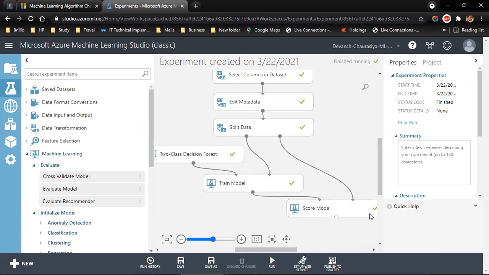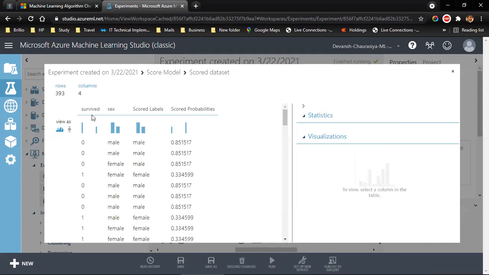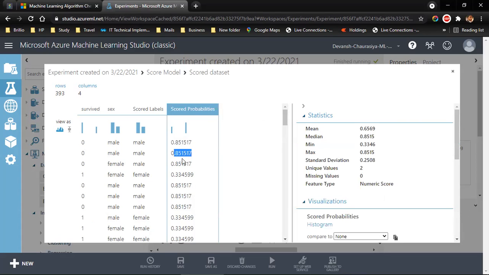Right click, visualize, and we see that this 393, which is 30% of our overall data, has survived, sex, scored labels, and scored probabilities. Now we see the guys who are above 50, which means this guy survived. Male, 85 survived. This female is male and it actually survived.